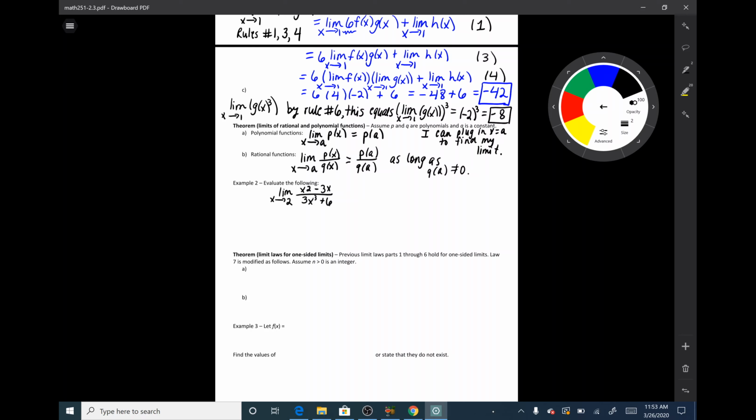So, according to my polynomial and rational function rules, I can simply plug in x equals 2. So, since the denominator does not equal 0 when x equals 2, I can simply plug in x equals 2.